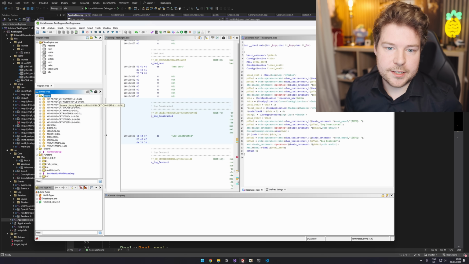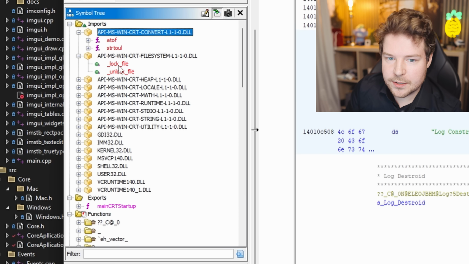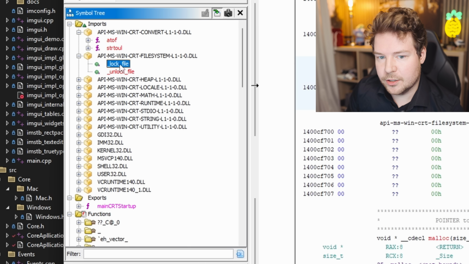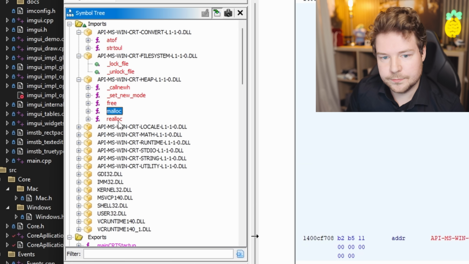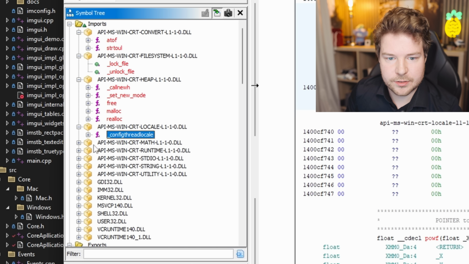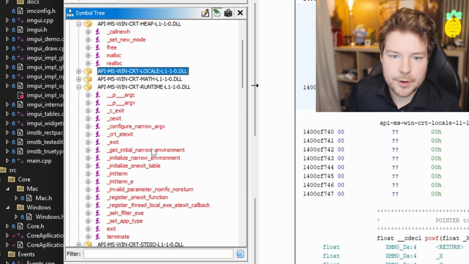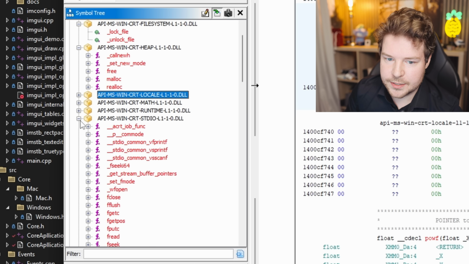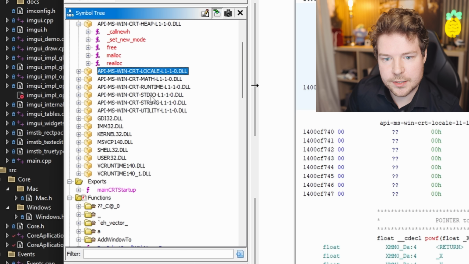So let's just have a look at this. We have convert, which obviously are just utility functions. We have file system doing lock file and unlock file. We can click on these to see where they're called. CRT heap is just memory allocation. CRT locale is just config thread locale, which doesn't really matter. Math, we've got some math functions, runtime. Anyway, we could go through literally all of these and just see what they're doing. Like we have some file operations going on over here as well inside standard IO.